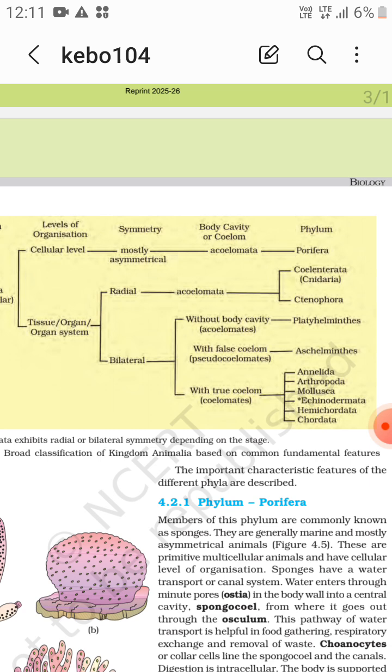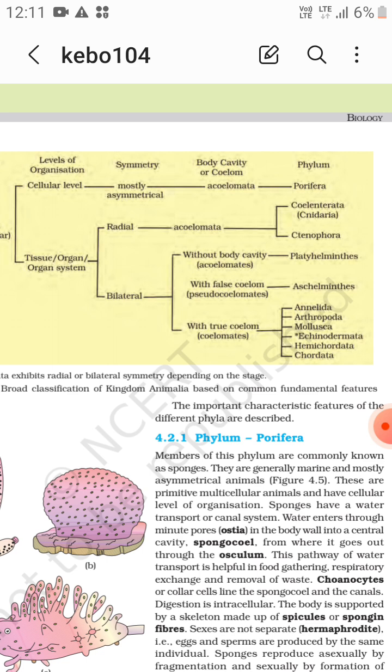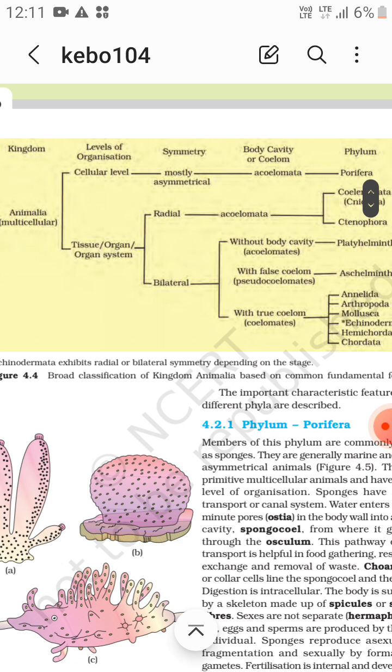With false coelom are the pseudocoelomates, that is Aschelminthes, and with true coelom are the coelomates, that is Annelida to Chordata. So these are acoelomates, pseudocoelomates, and coelomates. This is the table.